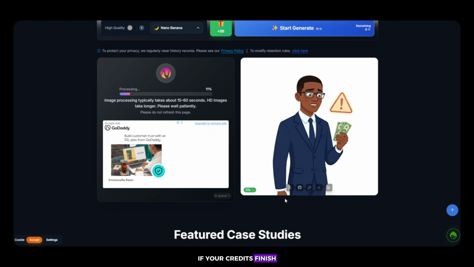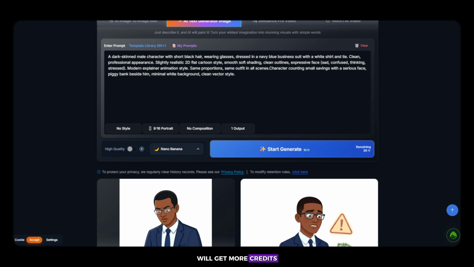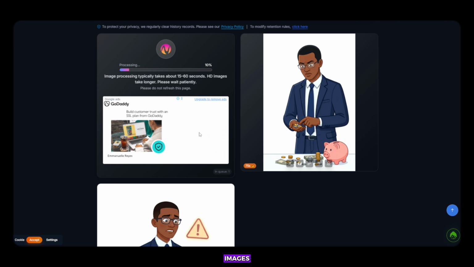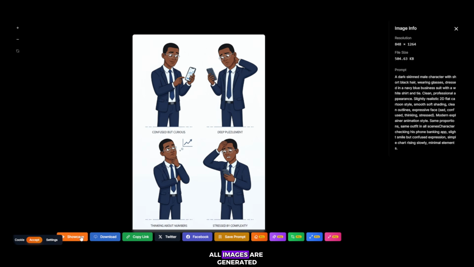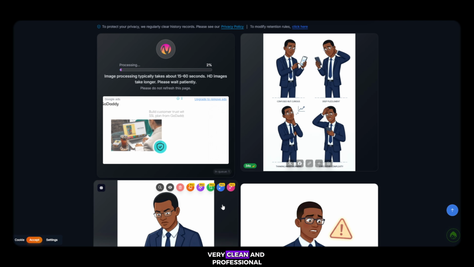If your credits finish, go back and click on plus 20 credits, then check in. You will get more credits and can continue generating images. Follow the same process again and again. As you can see, all images are generated with the same consistent character. No changes. Very clean and professional. Now your image section is complete.